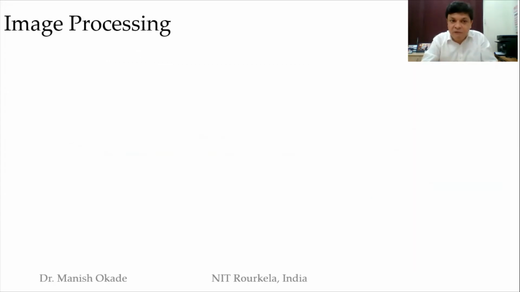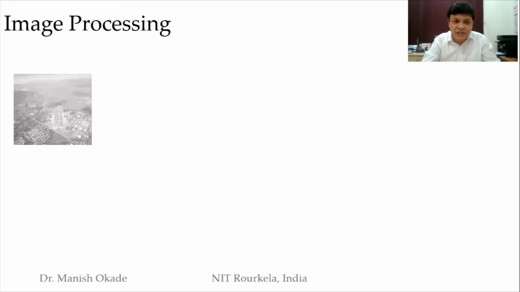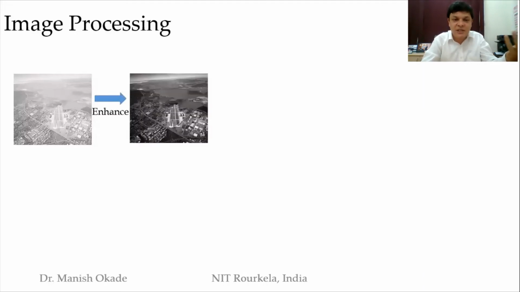Coming next to the domain of image processing. Obviously my input should be an image. This image is taken on a foggy morning on an airstrip, and you could see the airstrip is not visible. There is a lot of fog, the light is very bright. I want to adjust the contrast so that there could be an easy landing here. So I do an enhancement operation, which is an image processing operation. As I see here, the airstrip is more clear. You could see some houses, you could see a water body around that, which makes the job easier.